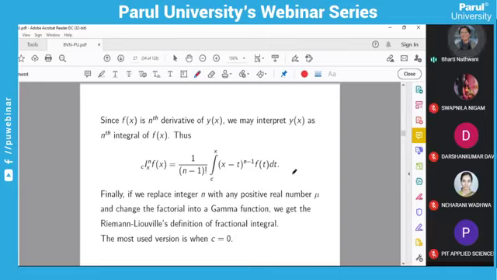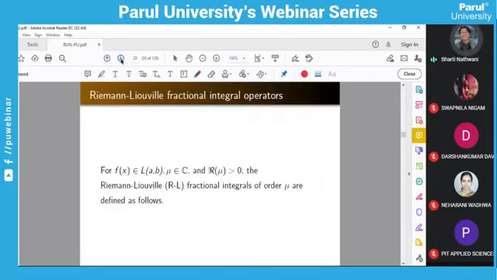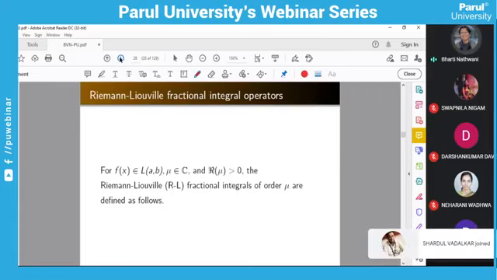So what Riemann-Liouville had done, they had taken this n, a natural number, as the positive real number mu. And they have applied that instead of this factorial function, because you are using real numbers, you have to use the gamma function. So they have used the gamma function to derive the definitions, and the function is the L1 function. You know the definition, the integration over a to b of the modulus of f of x dx is less than infinity.